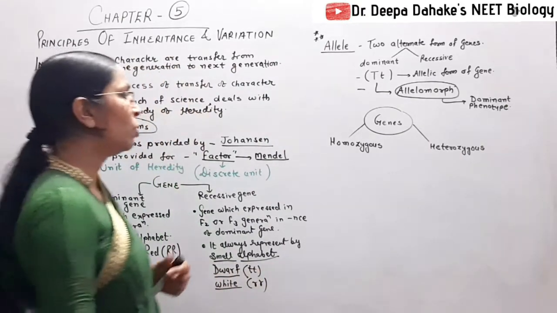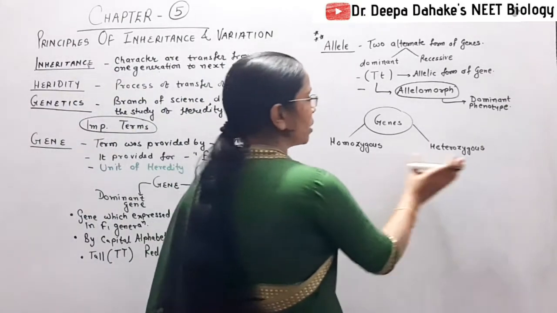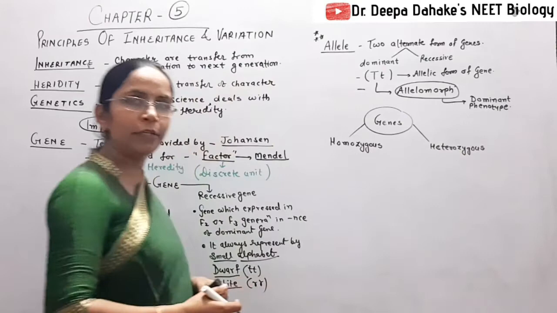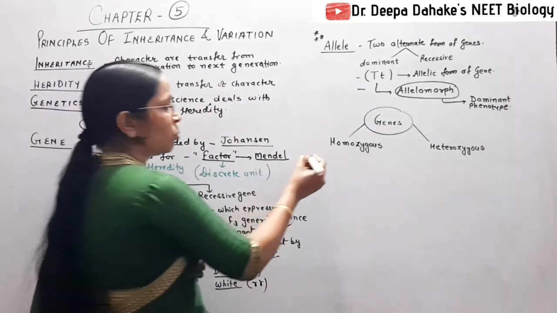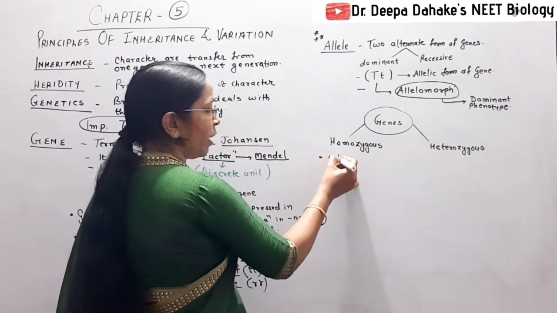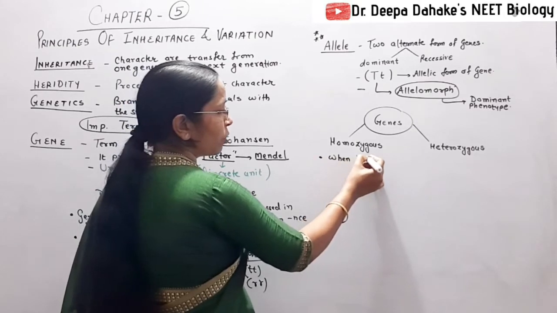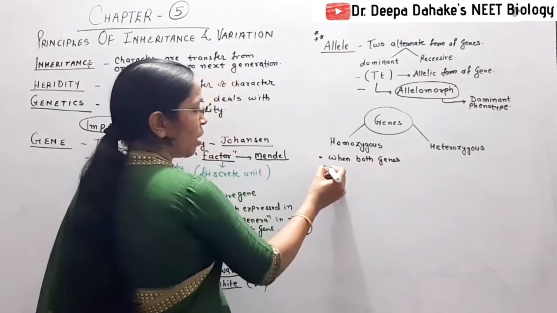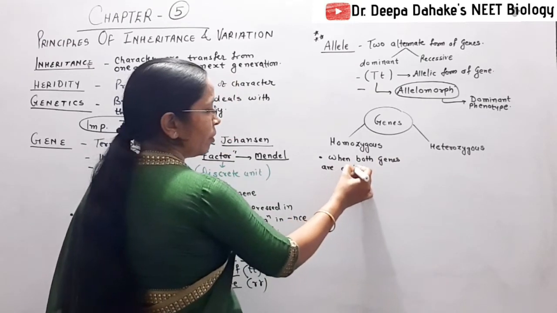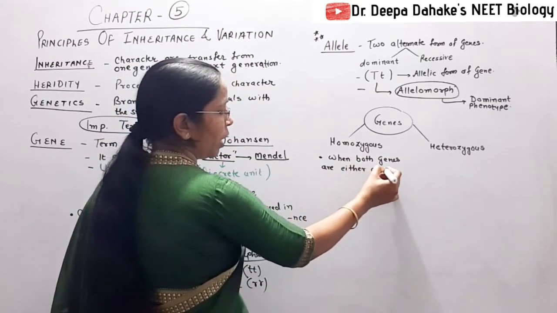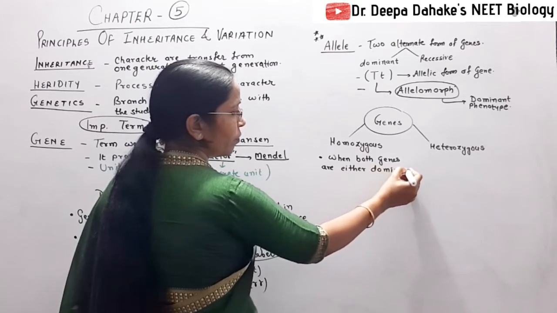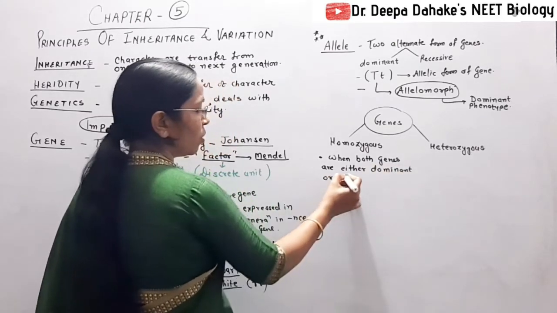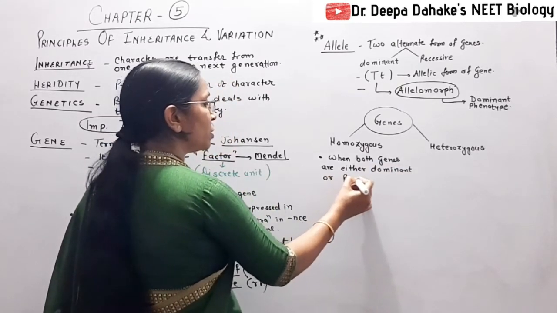We say homozygous or homozygote and heterozygous conditions. Homozygous, you remember, is when both genes are either dominant or recessive.